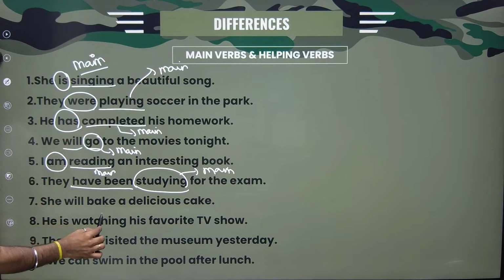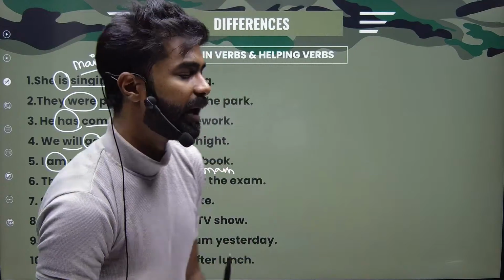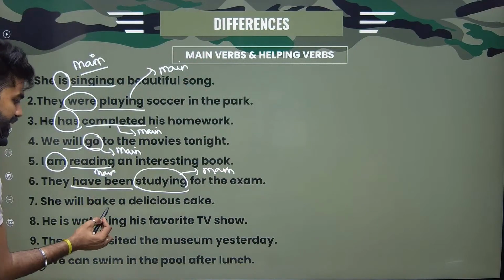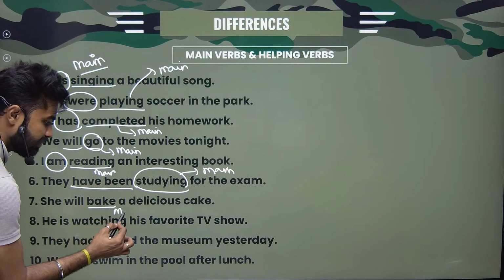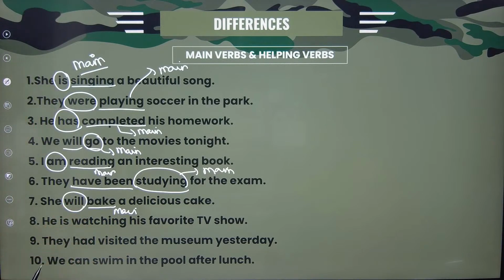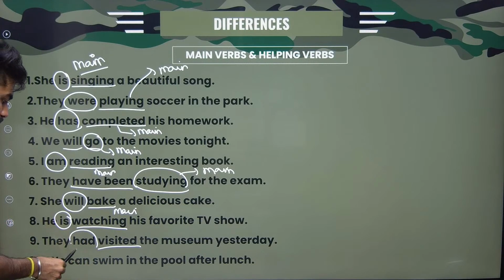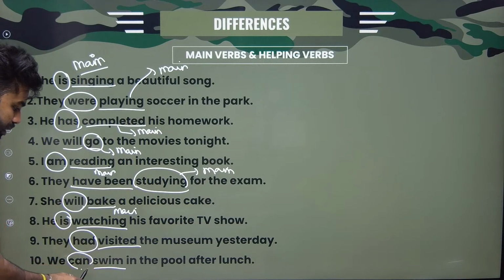She will bake a delicious cake. Bake means making a cake, the process of making a cake. All right. Bake is my main verb. Will is just a helping verb or modal. He is watching, main, auxiliary. Visited, main, auxiliary. We can swim, main, auxiliary.